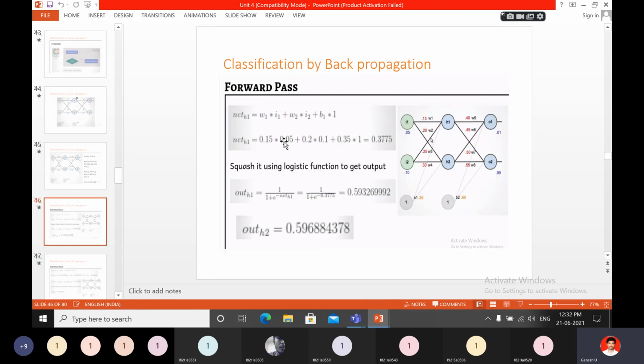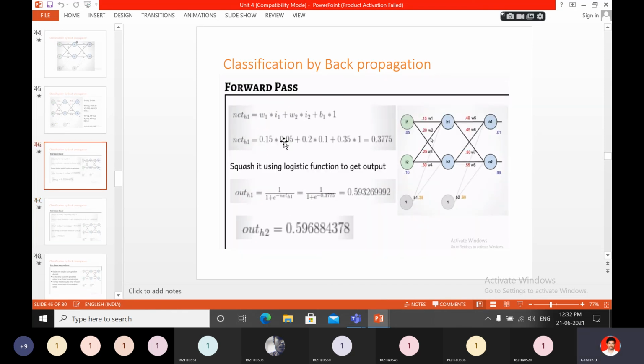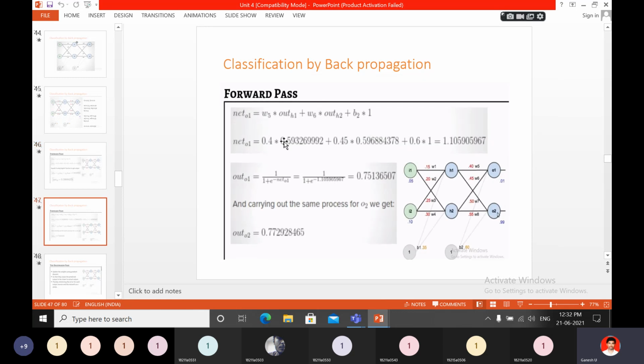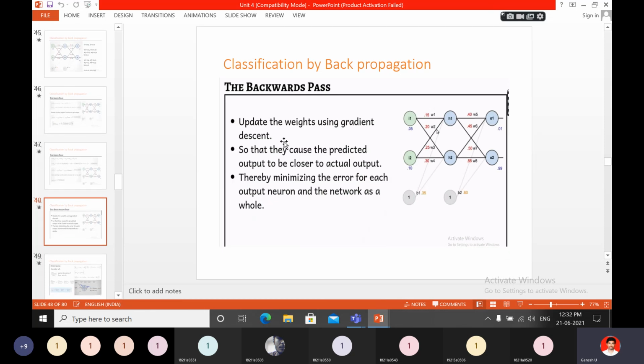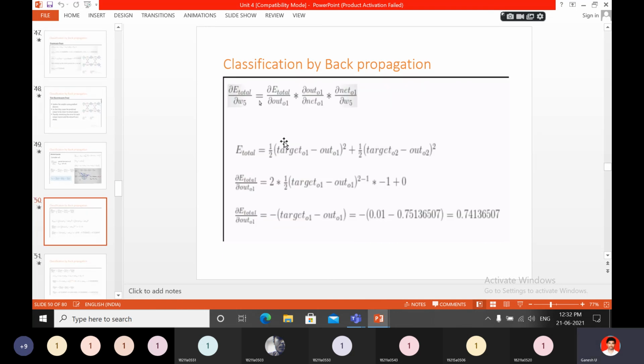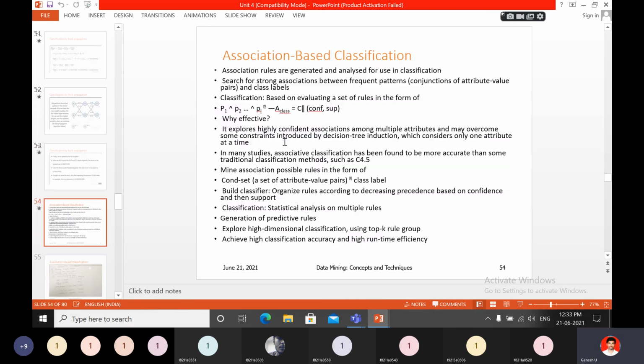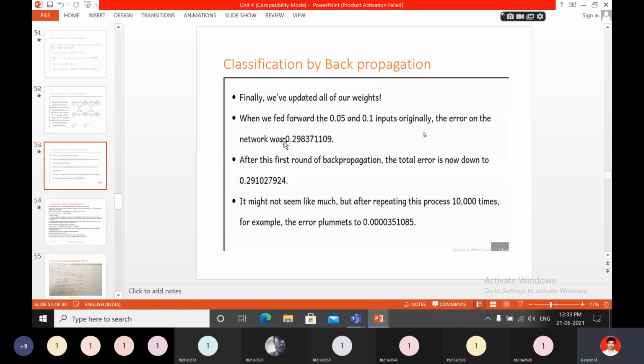Next, again you have to go back for the forward pass. These are the formulas: net H1, out H1, net H2, out H2. Next, net O1, out O1, net O2, out O2. Those you have to find. In the backward pass, you have to apply this, and again you will find the difference. Classification by backpropagation, you will find out. Finally you will find out the weights. So this is classification by backpropagation. Okay, I hope you understood.